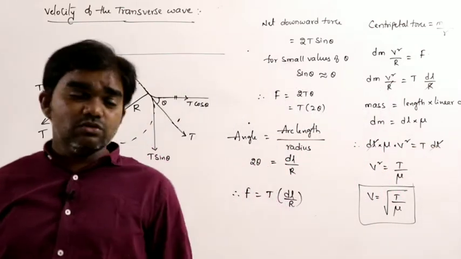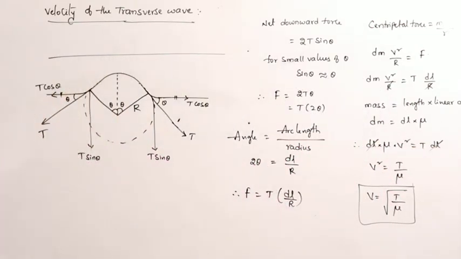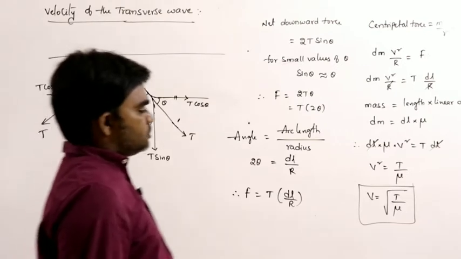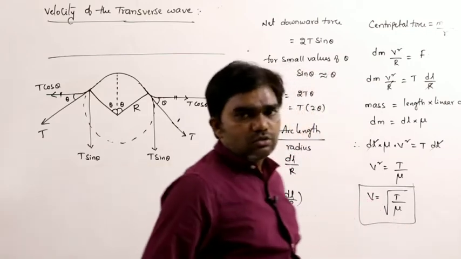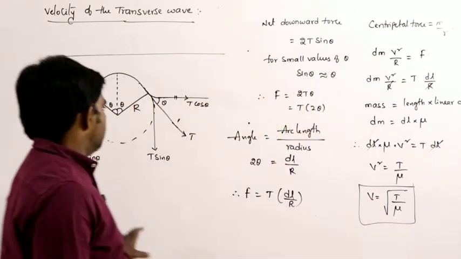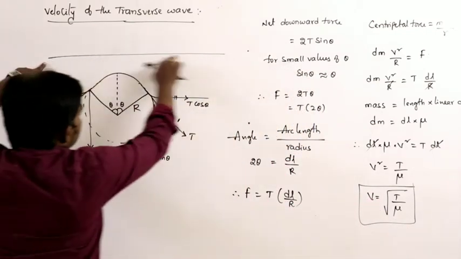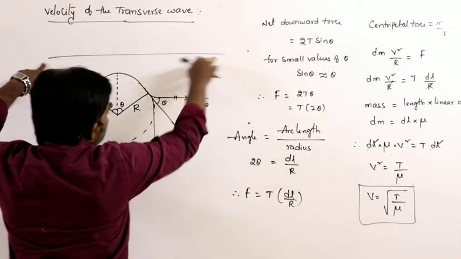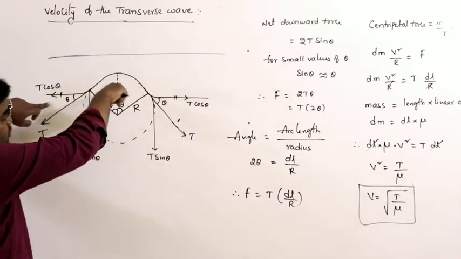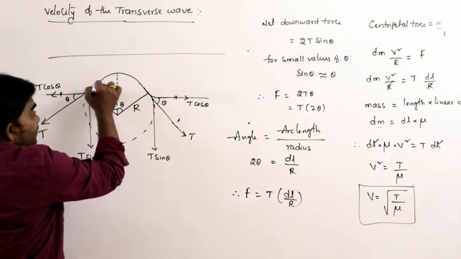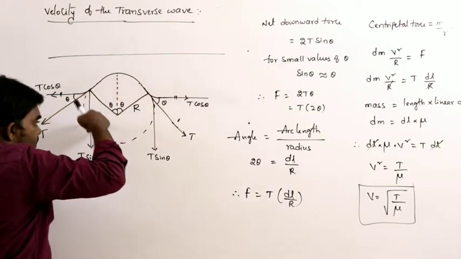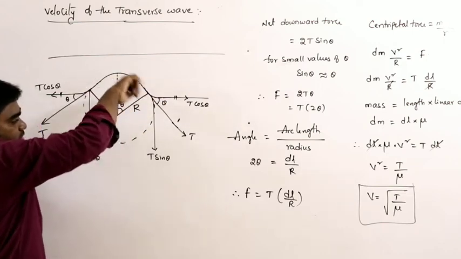V is equal to under root T by mu. So that is the mathematical derivation of the velocity of the transverse wave. Simple. Take a uniform rope, and I am creating a small transverse pulse of length dl here. I am considering it in the form of a circle, it completes the circle.